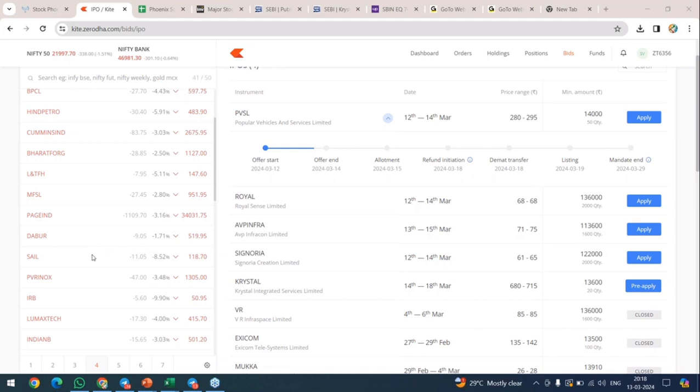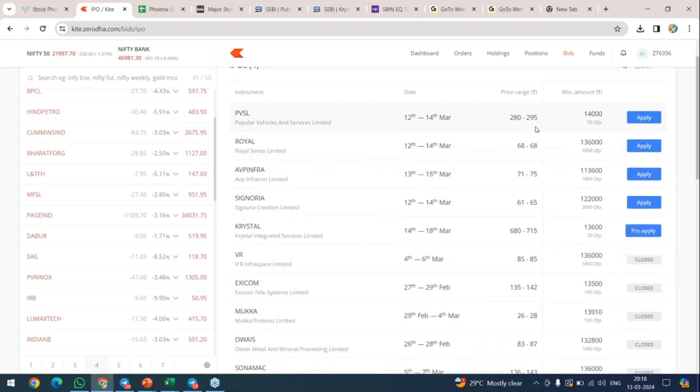Okay, for the price range, listed or increased price on the opening, the maximum amount which is given here will be charged, or up and down, because price range is there, right? So up or up and down. Anyways, at the initial time, how much you are giving to that IPO, within that only your allotment will be given. Don't worry.